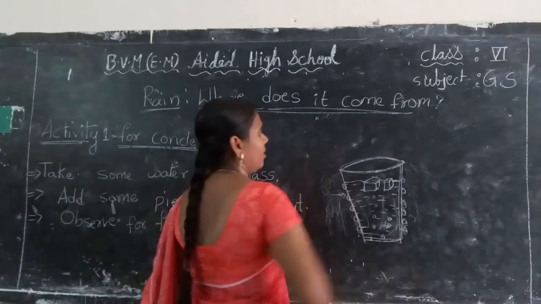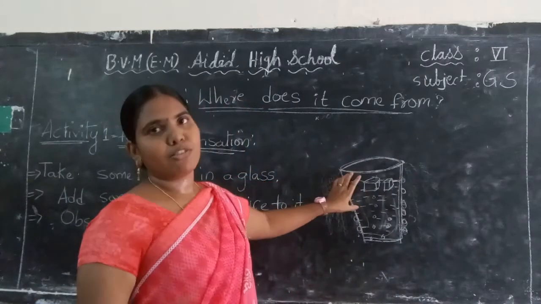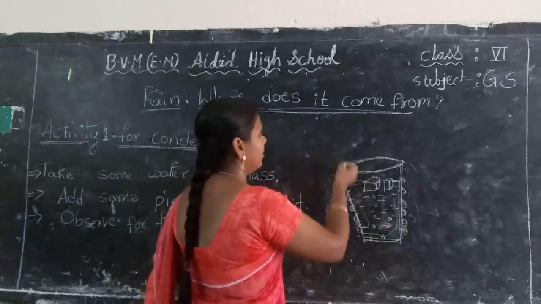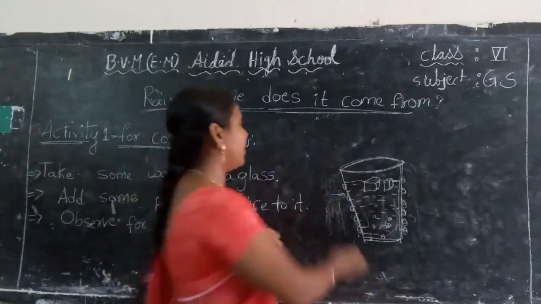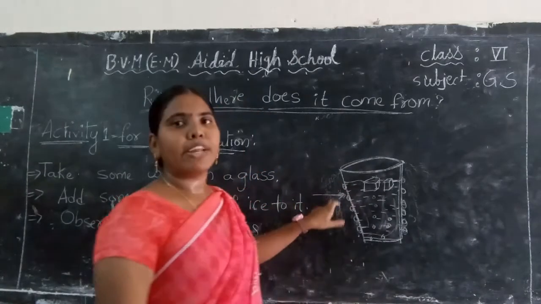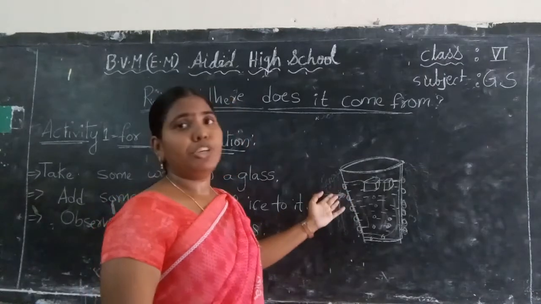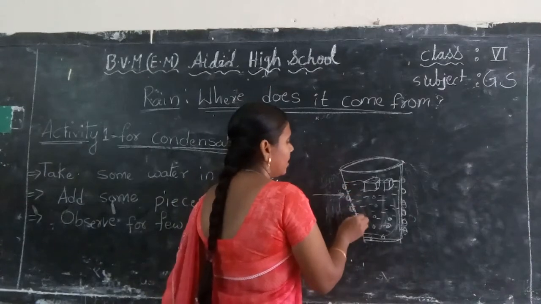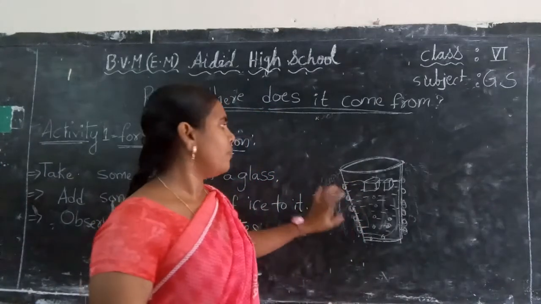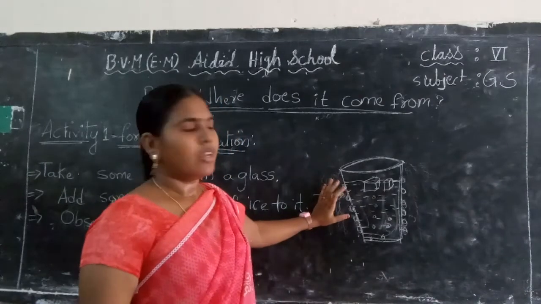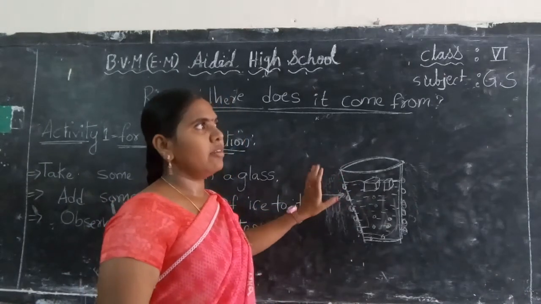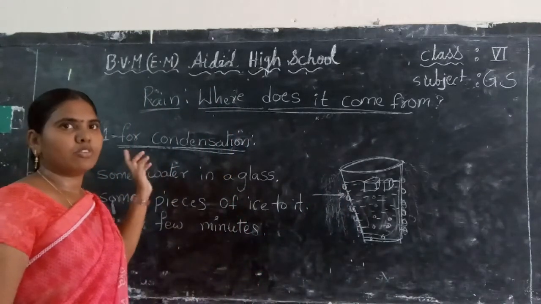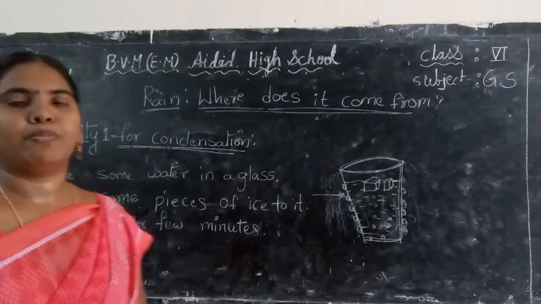Because when you add some ice cubes, this glass also will be cool. So in the outer air there is some water vapor. This water vapor touches the glass and the water vapor changes into water. So that water drops sit on the outer surface of the glass. So due to condensation, this outer water vapor changes into water. So this is about condensation. So do this activity in your home.